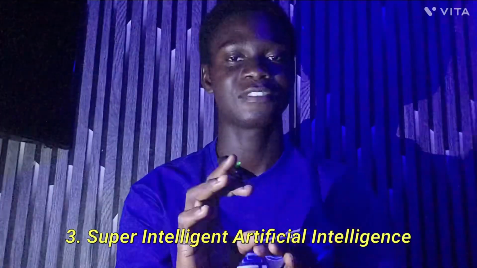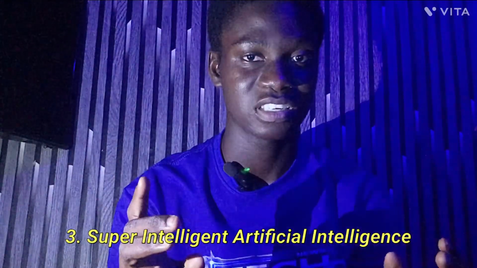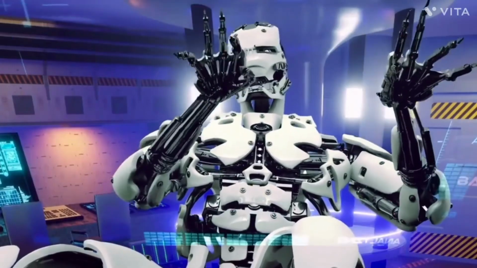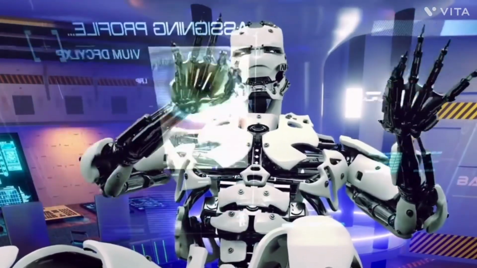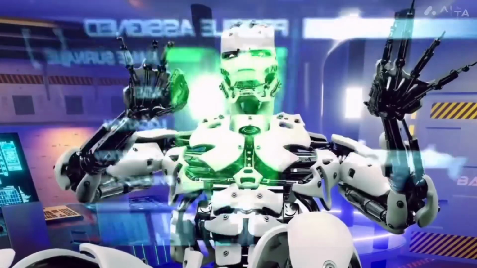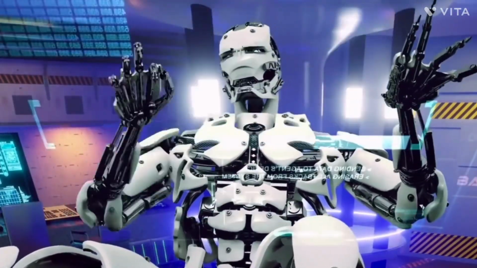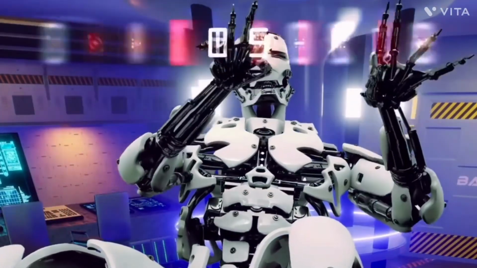Now let's move on to the third type of artificial intelligence, which is super intelligent artificial intelligence. This type consists of machines whose intelligence surpasses that of human beings. But imagine us living with machines that are more intelligent than us. They are able to do things that we cannot think of and do. They are able to think critically more than we human beings. They will be able to develop machines or even weapons that are more powerful than ours, and think far beyond how we can think. But imagine we live with this type of machines and they become more numerous than us. They're actually going to rule us.